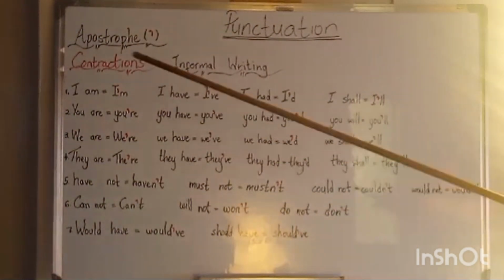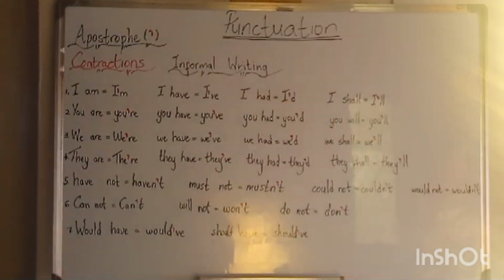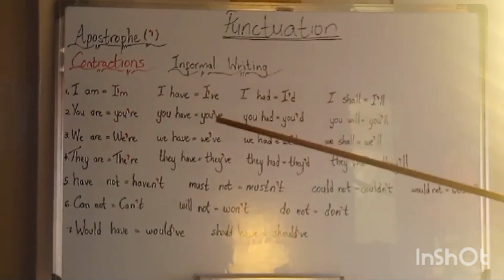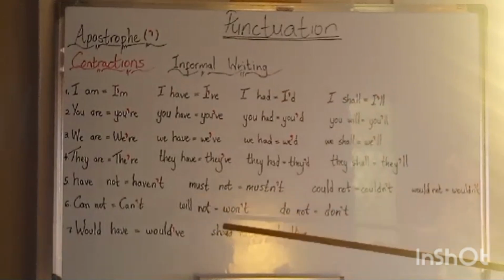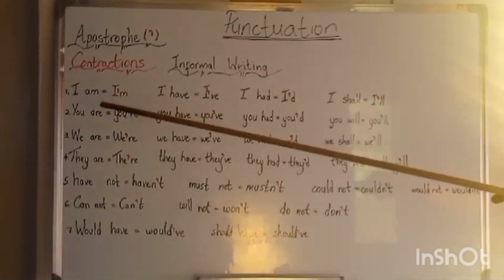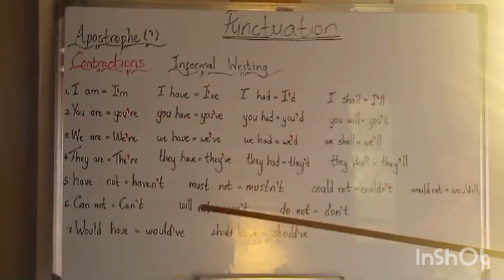Our punctuation today is still apostrophe and also known as contractions. We use it in informal writing when we chat on social media. We don't use it in the office. So here are our contractions.